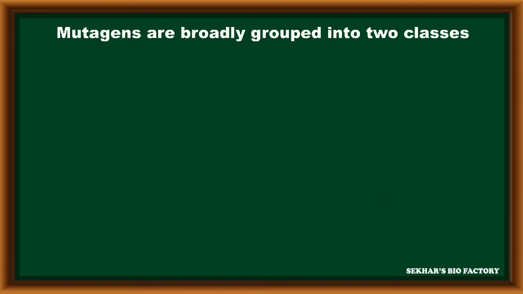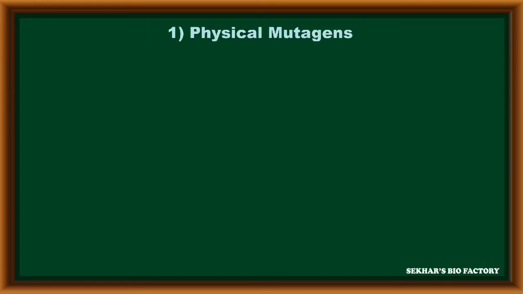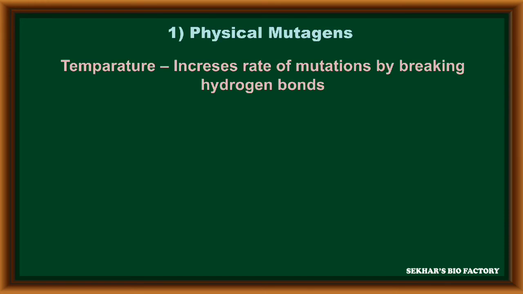Mutagens are the factors helpful for introducing mutation in a living cell. Mutagens are broadly grouped into two classes: physical mutagens and chemical mutagens. The physical mutagens include temperature. If temperature increases, the rate of mutation also increases by breaking of hydrogen bonds in the DNA structure.